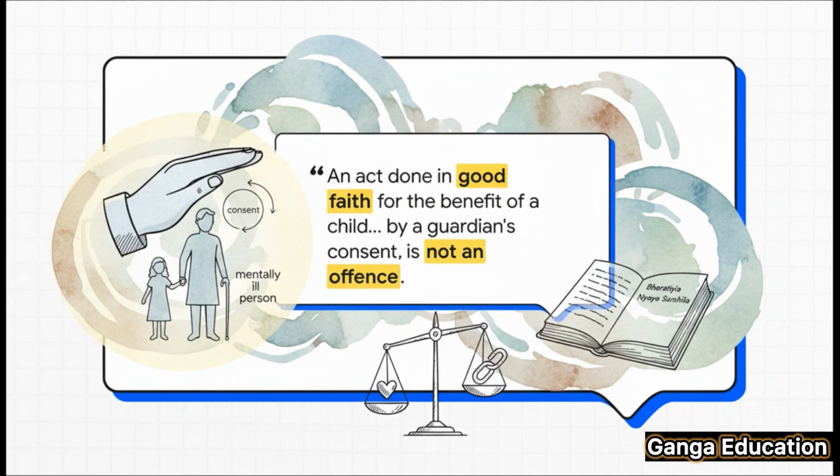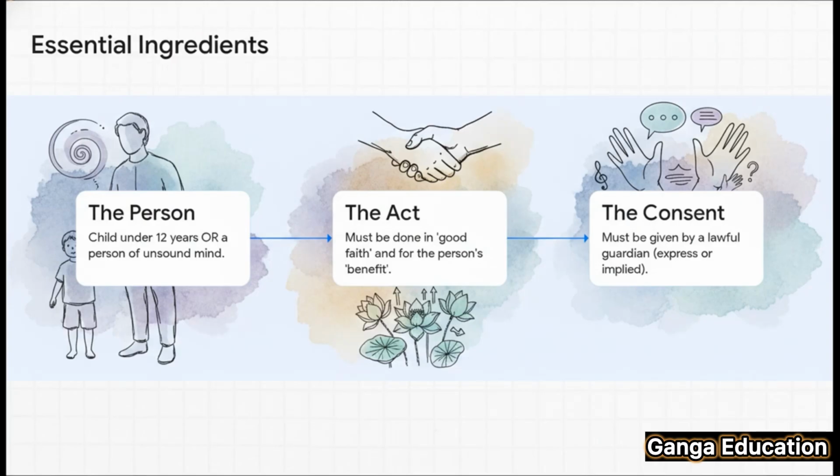The whole idea here is to protect actions that are meant for good, especially when you're dealing with people who can't give consent themselves. Okay, so for this protection to actually work, there are 3 essential conditions or ingredients that you have to remember. Let's break them down. First up, the person. This has to be a child under 12 years old or someone who is legally considered to be of unsound mind. Simple enough, right?